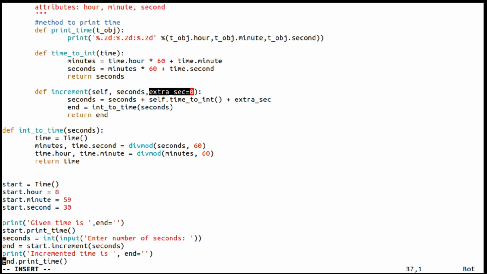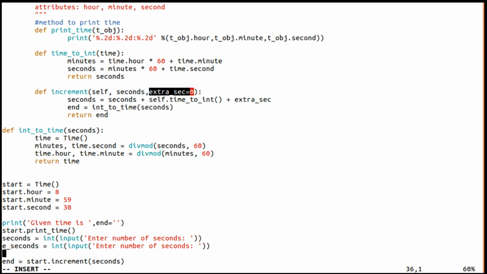Let us consider, say if at all we want to add extra time to this, apart from the seconds that the user is going to enter, if at all we want to add extra seconds, that can be done. For example, before this I'll ask the user to enter the extra seconds also. Say I'll copy it. I call this e_seconds, extra seconds.